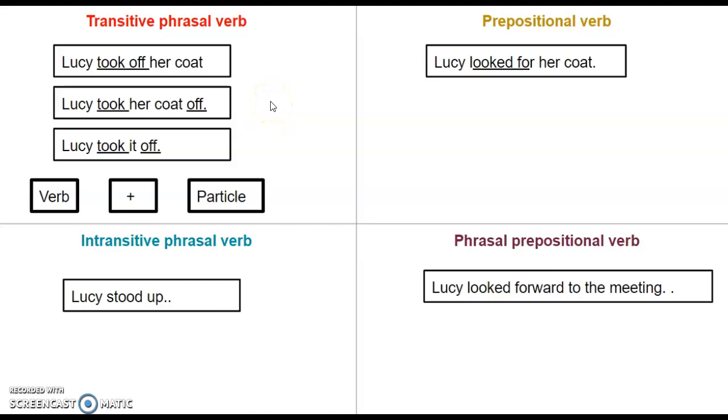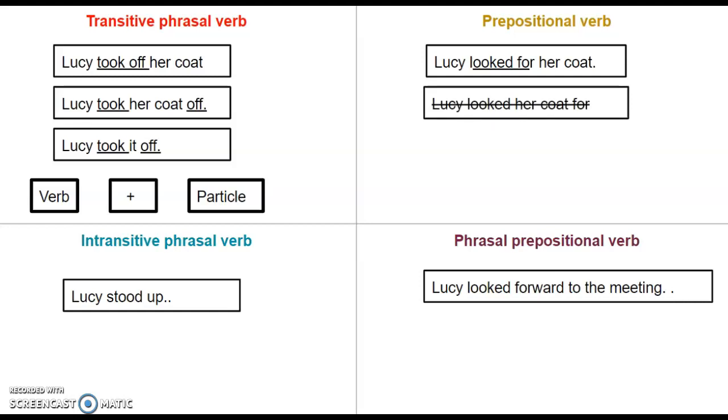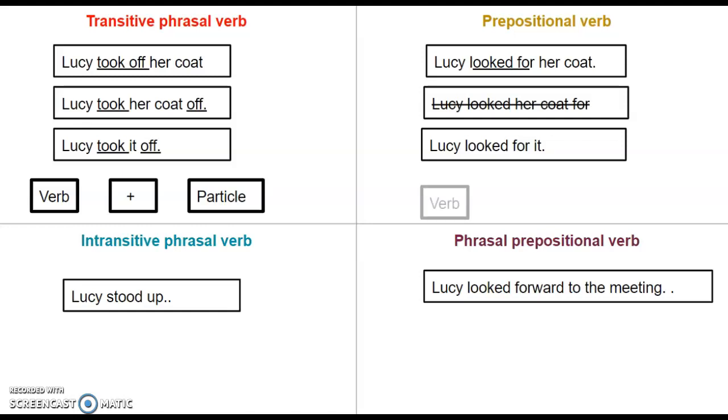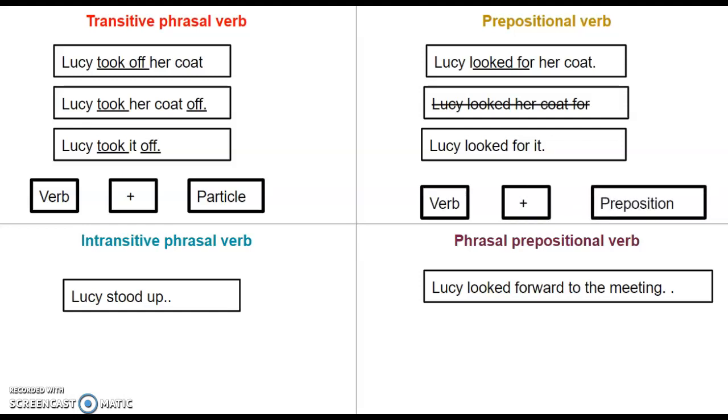Now let's look at prepositional verbs. Lucy looked for her coat. They look quite similar. But if I say Lucy looked her coat for, that would be wrong. So these verbs are inseparable. So Lucy looked for it is possible. Can I say looked it for? No, I can't say that. So this is a true preposition. That is why this is made up by a verb and a preposition, precisely.